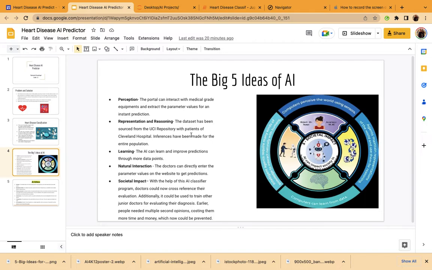Societal impact. With the help of this AI classifier program, doctors could now cross-reference their evaluation and it could also be used to train other junior doctors for evaluating their diagnosis. Earlier, people needed multiple second opinions costing them more time and money, which now could be prevented.